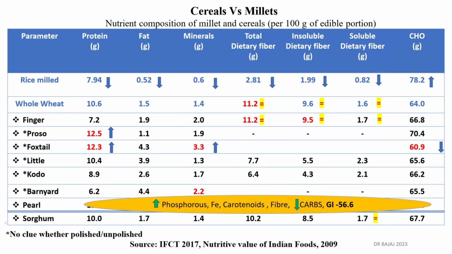So the GI ranges from 42.3 to as high as 64.6, starting from barnyard millet, going to foxtail millet and pearl millet: 42.3, 54.5 and 56.6. Pearl millet is also a source of phosphorus, iron, carotenoids, fiber and carbs. It also contains magnesium, which helps not only in blood sugar control but also in blood pressure control.